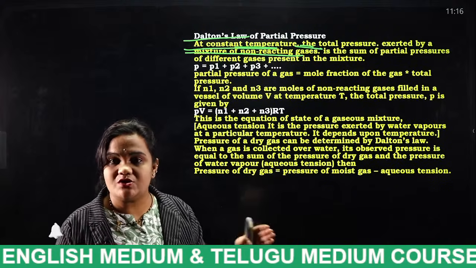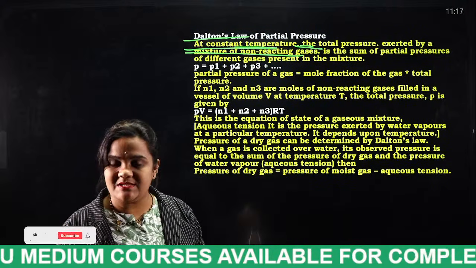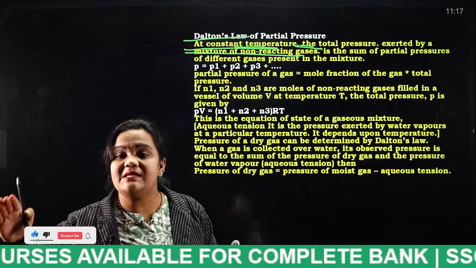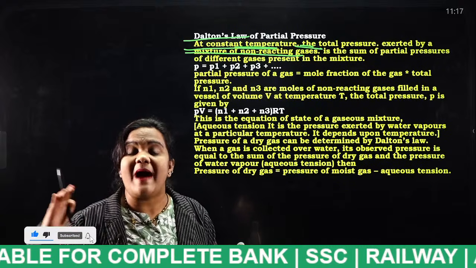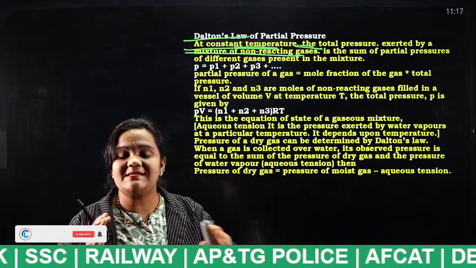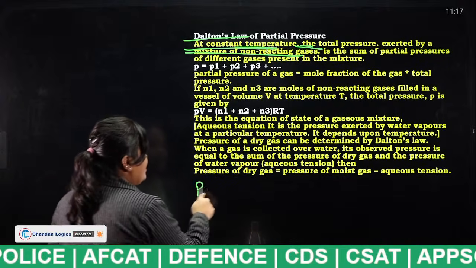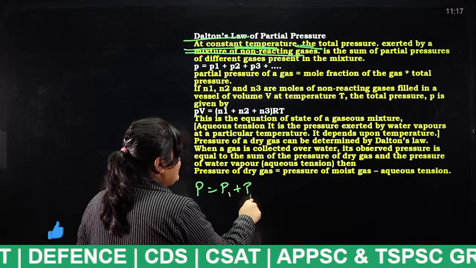That law is known as what, students? Dalton's law. In general, at constant temperature, the total pressure is equal to the sum of the partial pressures of all the non-reacting gases. That is considered as what, students? Dalton's law. P = P1 + P2 + P3.